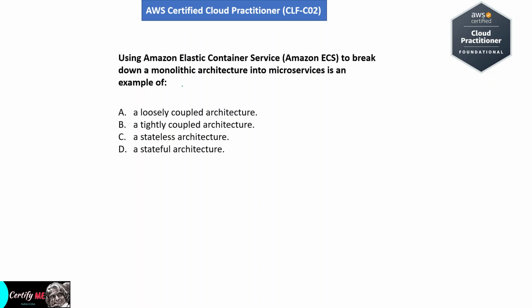Using Amazon Elastic Container Service, Amazon ECS to break down a monolithic architecture into microservices is an example of option A, loosely coupled architecture. That means independent components communicate with each other, providing resilience. Option B, a tightly coupled architecture. That means components are dependent on each other, not suitable for microservices.